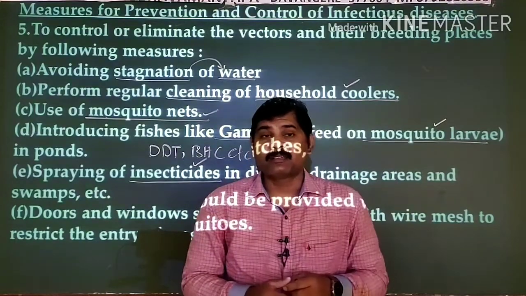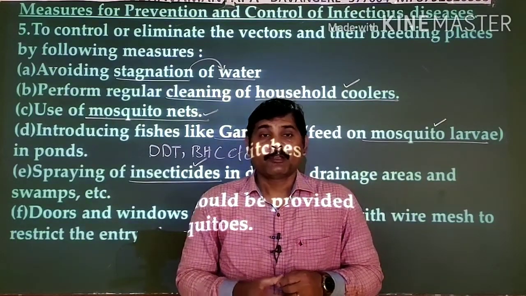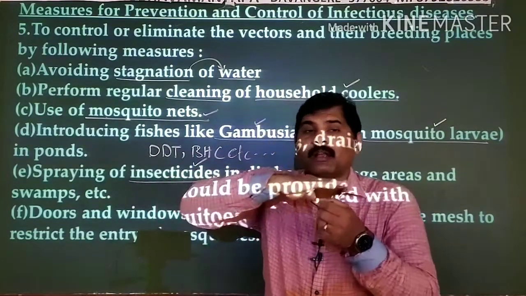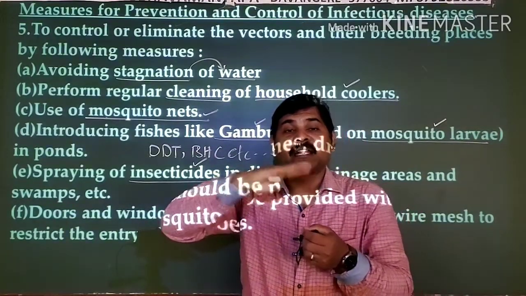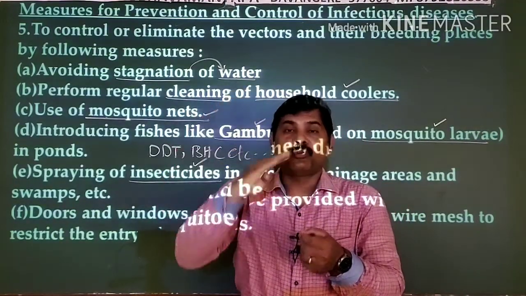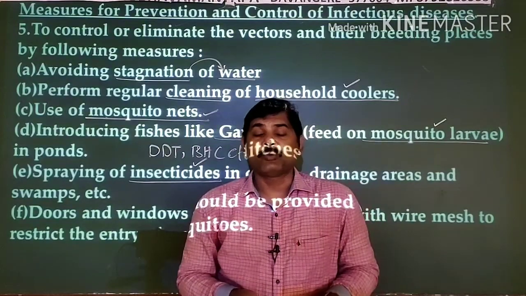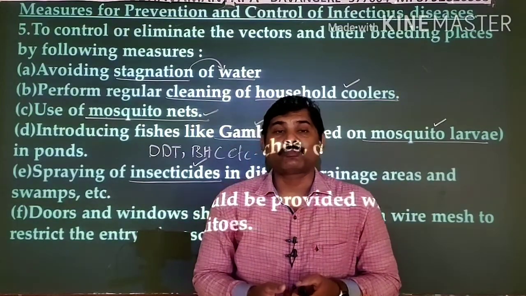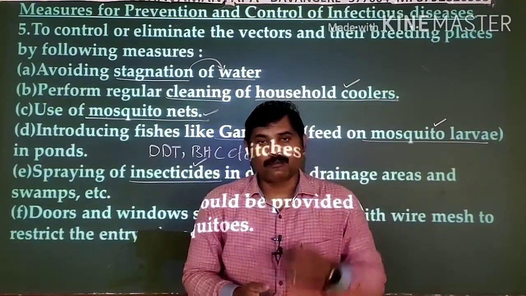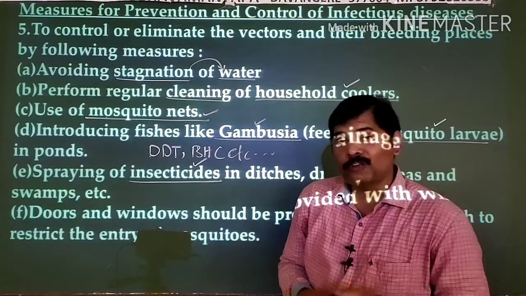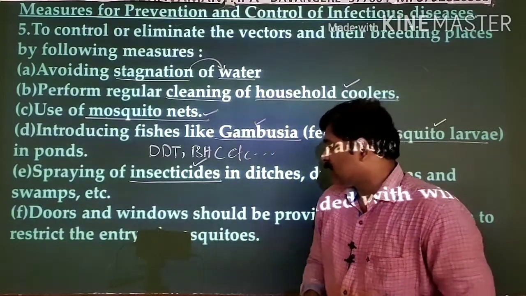So since this layer is forming on the water and not allowing the air to come into contact with the larva and pupa, they will die because of suffocation. So spraying such oils also helps us, is one thing.